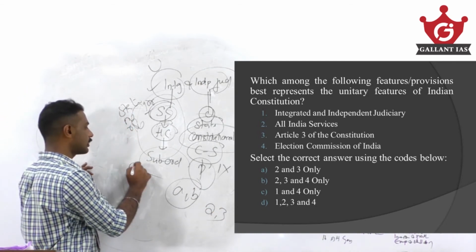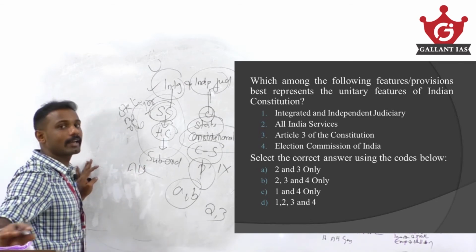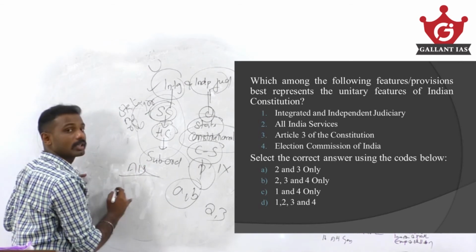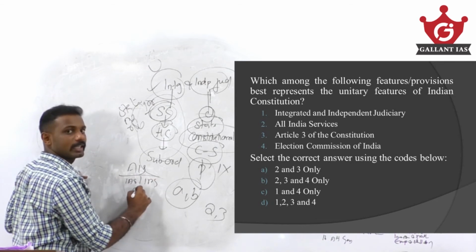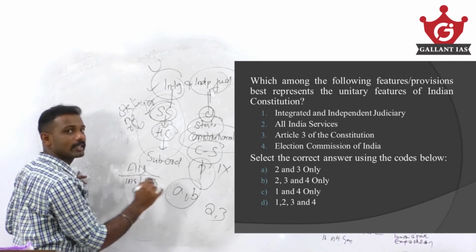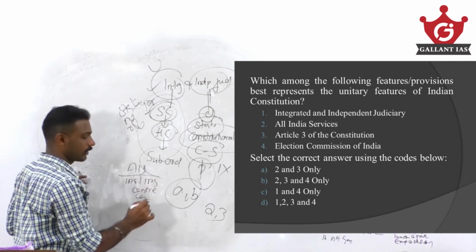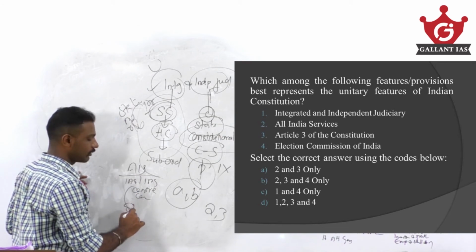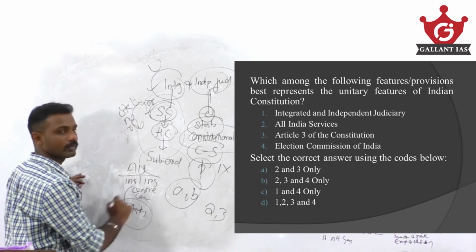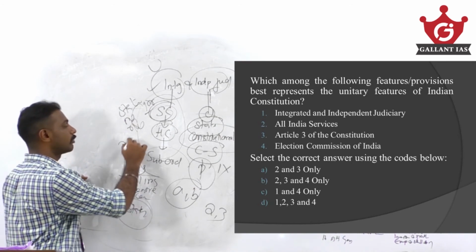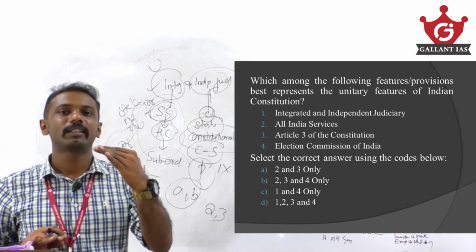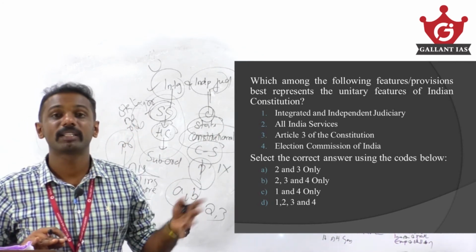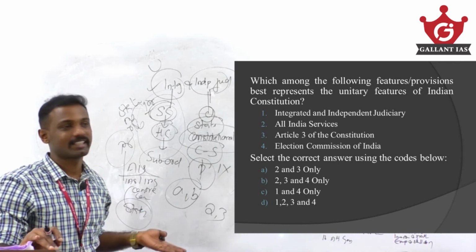That is, all India services. Correct, it's a centralized tendency. Why? Because who trains IAS, IPS officers? The center. Who conducts the exam for them? The center. But they work in states. They can only be removed by the President of India. Clear? So they are trained and appointed by the center, but they work where? In states, showing a centralized tendency.